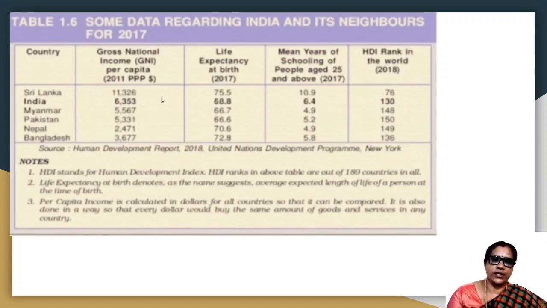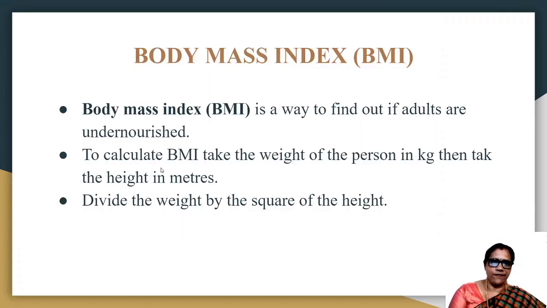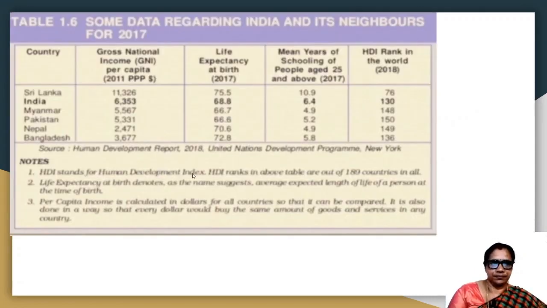What is life expectancy at birth, children? Life expectancy at birth denotes, as the name suggests itself, the average expected longevity or length of life of a person at the time of birth. That means when a child is born, for how many years he is expected to live. Maybe it is 70 or 75.